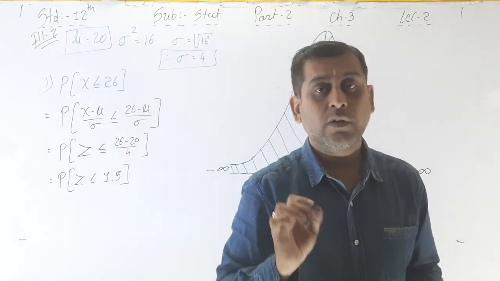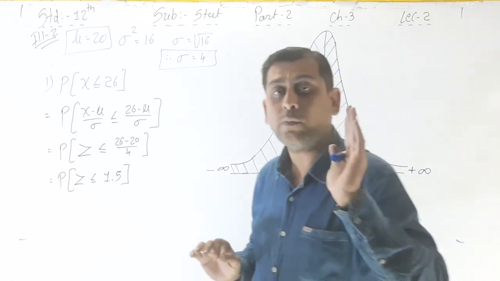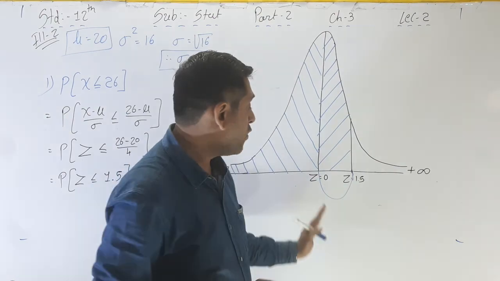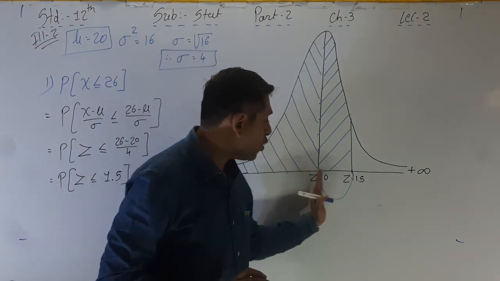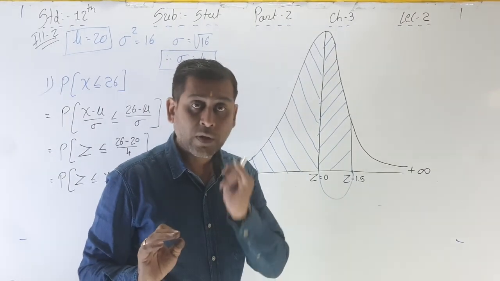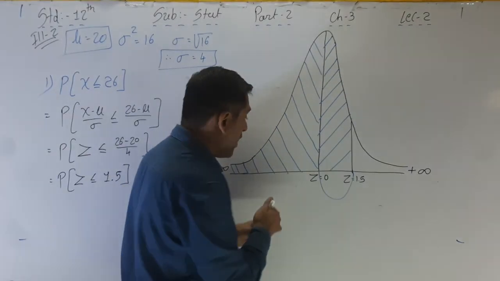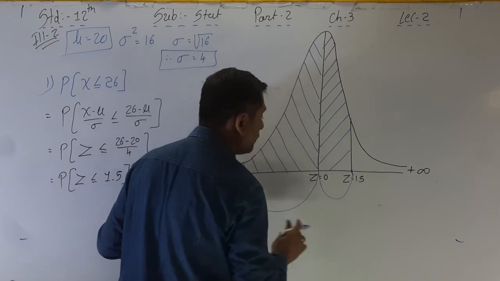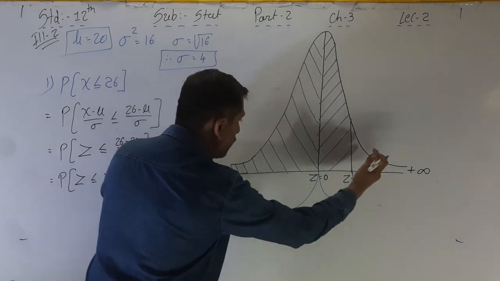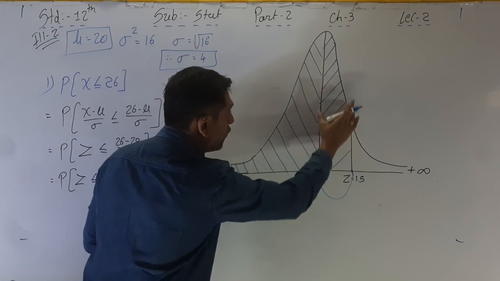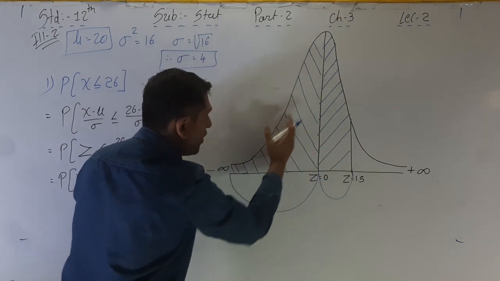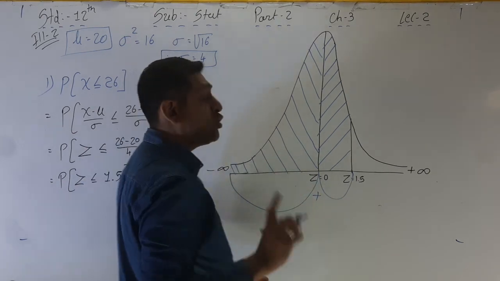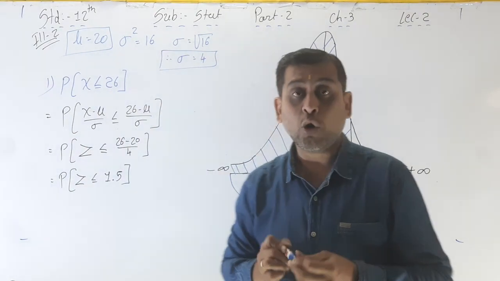On the last page, the table is given from z equal to 0 to z equal to 3.5, right? So here the value 0 to 1.5 we have to take first, and then the second value is from minus infinity to 0. These both we want. So first of all we have to find this area, then write down this area, and the total of these two areas is your answer.